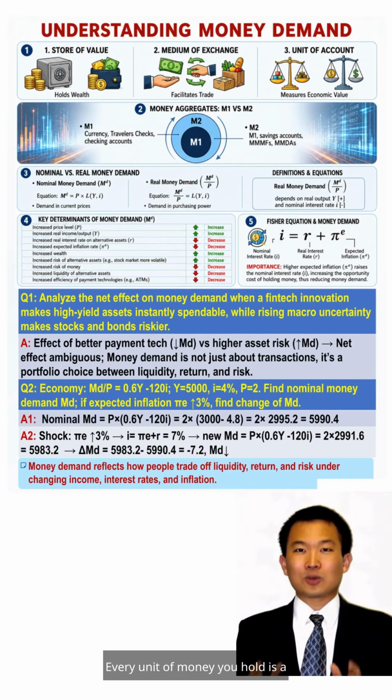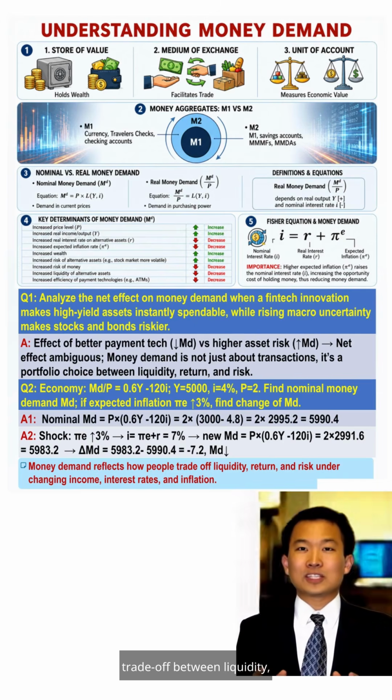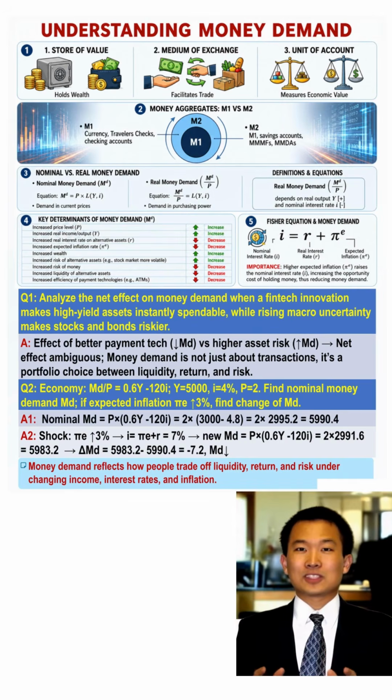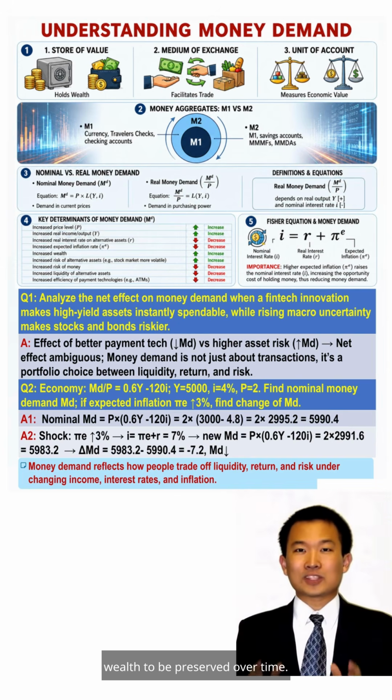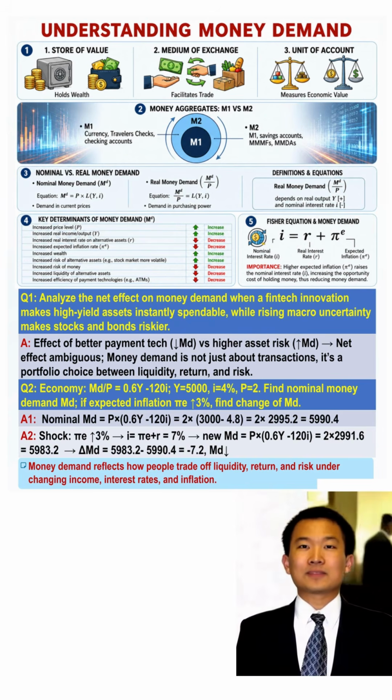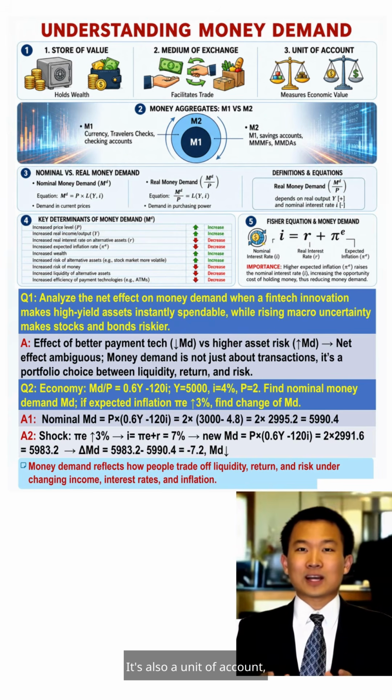Every unit of money you hold is a trade-off between liquidity, return, and risk. In macroeconomics, money serves three basic functions. It's a store of value, allowing wealth to be preserved over time. The medium of exchange, making transactions more efficient. It's also a unit of account, allowing economic value to be measured and compared.